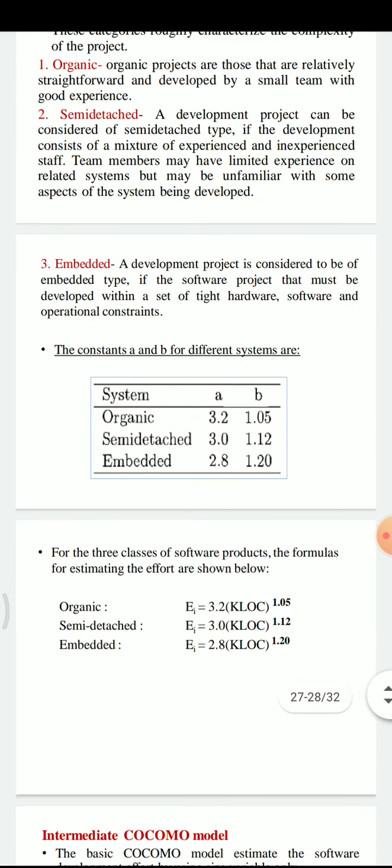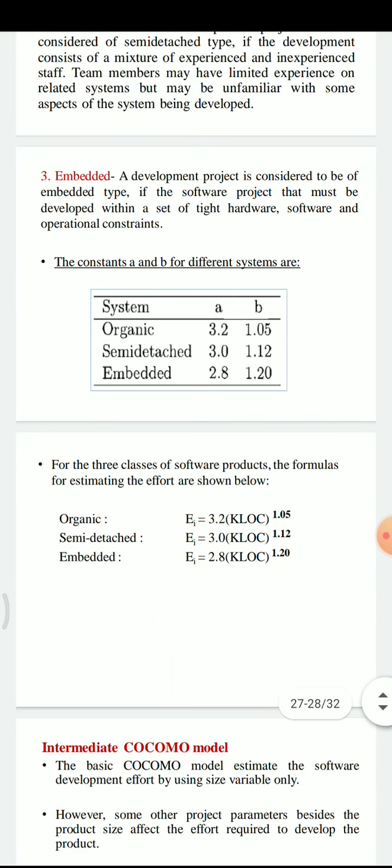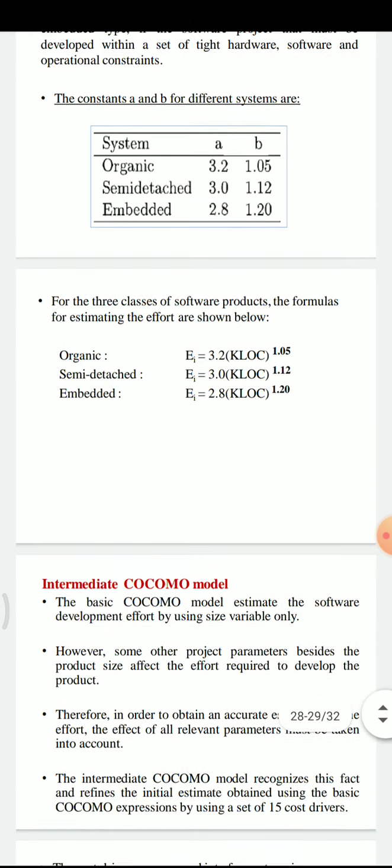For these three classes of software products, the formula for estimating the effort can be modified as follows. For an organic type of project, E is equal to 3.2 into KLOC raised to 1.05. For semi-detached, effort E is equal to 3.0 into KLOC raised to 1.12, and for embedded projects, E is equal to 2.8 into KLOC raised to 1.20.